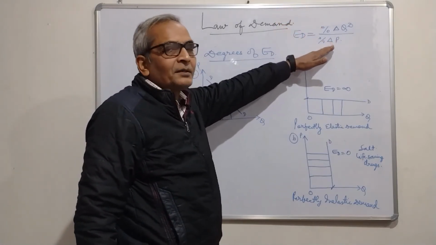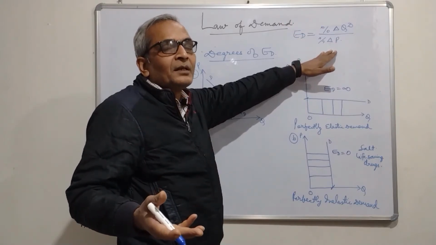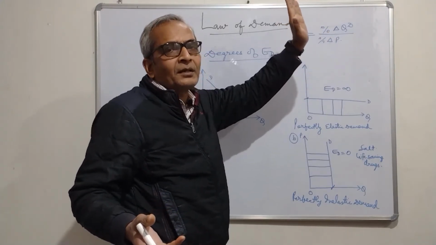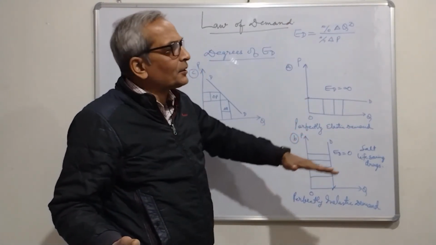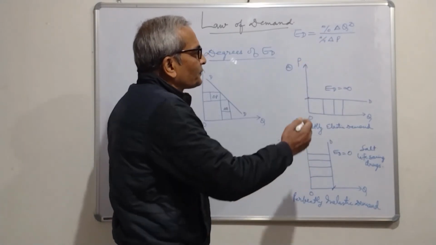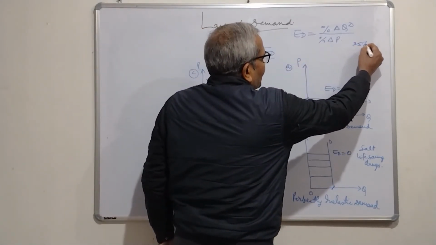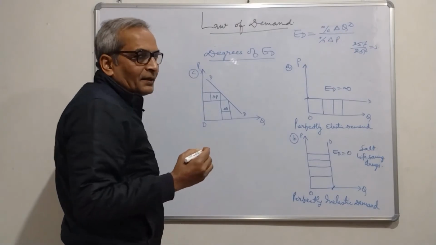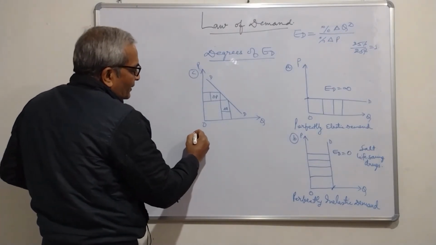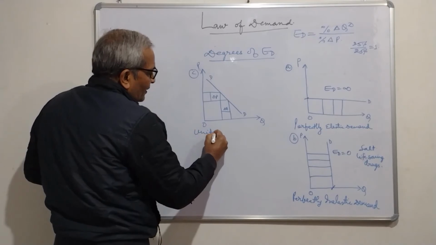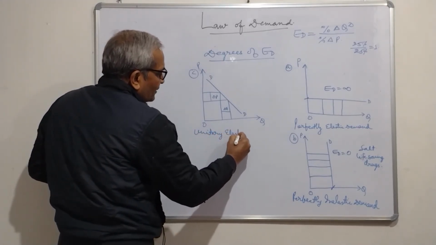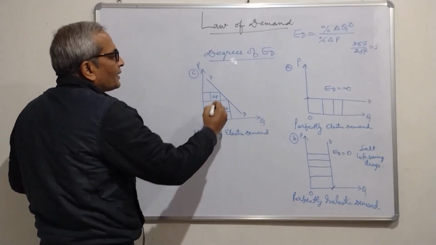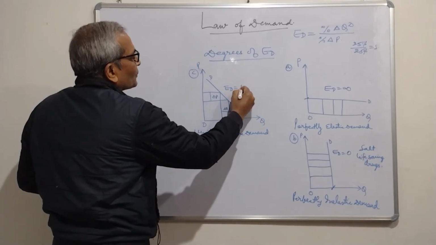If the price increases by 25%, the quantity demanded decreases by 25%. Both the percentages are same, therefore 25% by 25% will be equal to 1. So, this is known as unitary elastic demand. Here ED will be equal to 1.